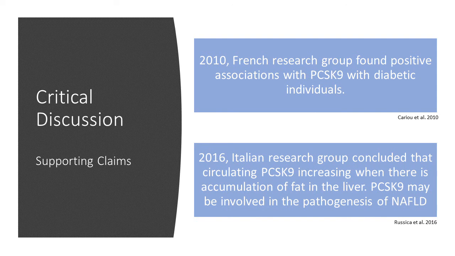In 2016, another research group from Italy correlated circulating PCSK9 and hepatic steatosis. This group did this very accurately by conducting liver biopsies on 201 volunteers, where they diagnosed hepatic steatosis, and then they conducted an ELISA assay for circulating PCSK9, similarly to the one we described in this experiment. The group found that as non-alcoholic fatty liver disease progressed to fibrotic and cirrhotic stages, the circulating PCSK9 levels in plasma also increased.